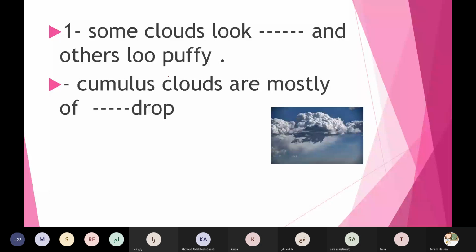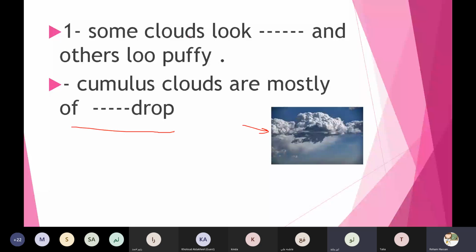Yes, Lynn Walid. Yes, teacher. Look here, honey. These clouds are made of what? Made of rain. So when I ask you, are made of mostly what? Drops. Is it ice drops or water drops? Water drops. So we can write here, these clouds are mostly made of water drops. Thanks a lot, honey.